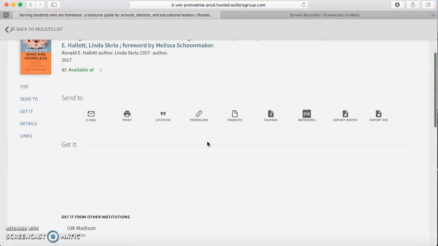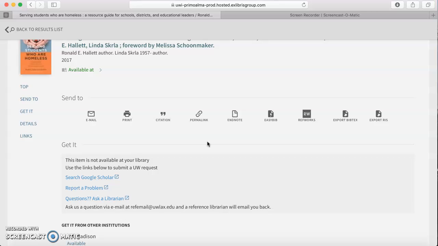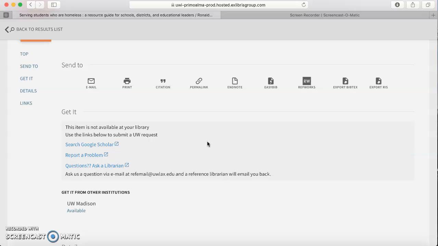It'll just come right to our front desk, and you are able to check it out with your ID for the same time period that you would if it were in our library. Now, right now you don't see it, so under the Get It button, you would usually have a Get It option. But right now that's not super helpful because we're not physically in our libraries to lend books.